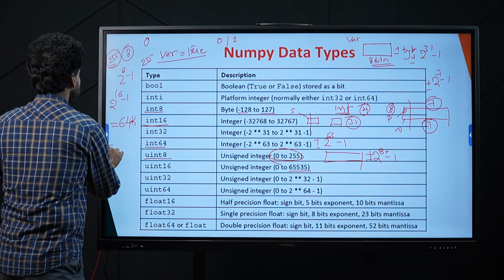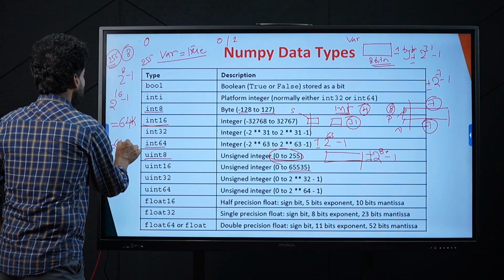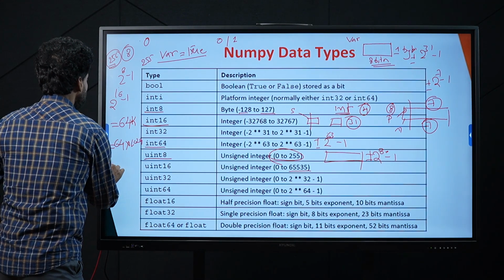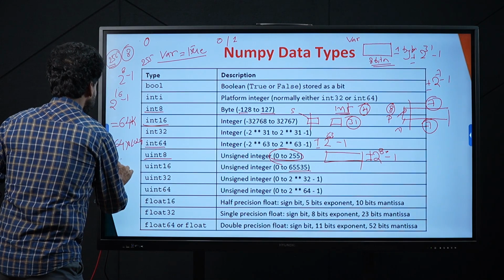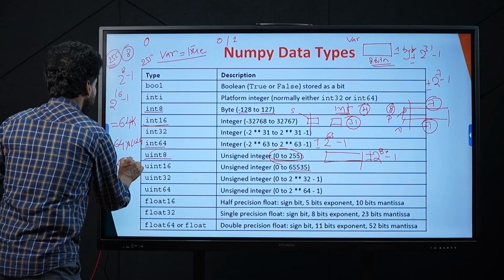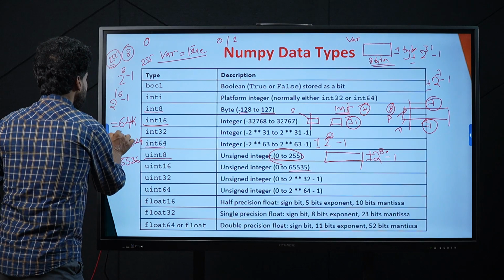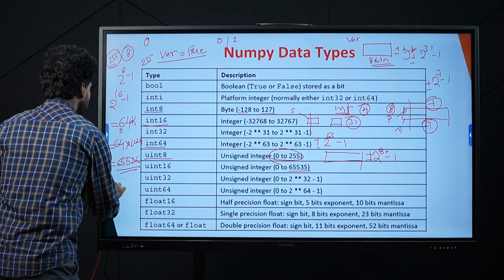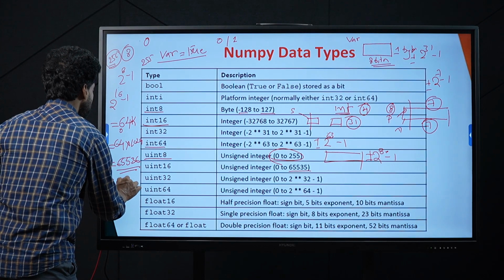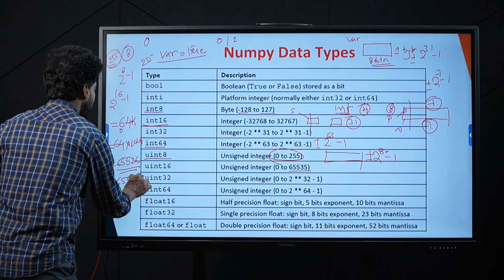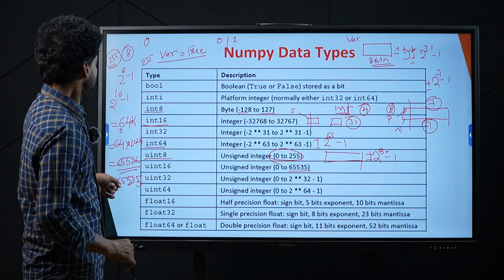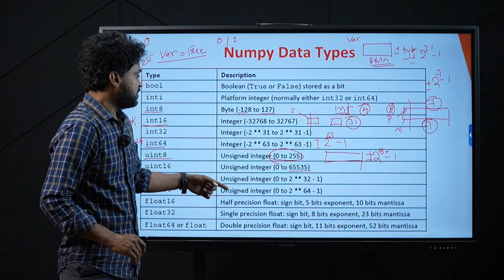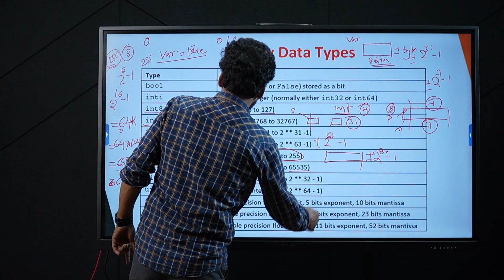What is 64k? 64 into 1024 is equal to 65,536. Since we are starting from 0, the maximum representable value will be equal to 65,535. Okay, and uint 64, unsigned integer, 2 power 64 minus 1.